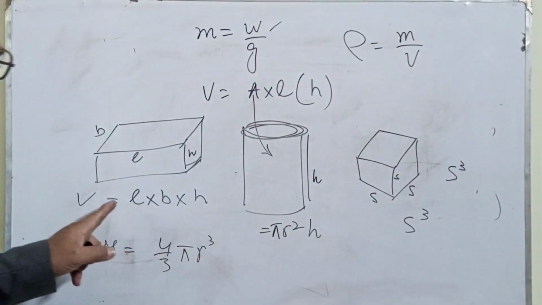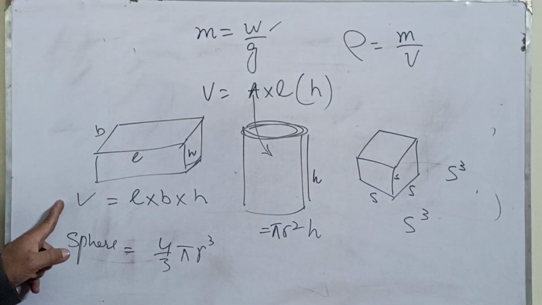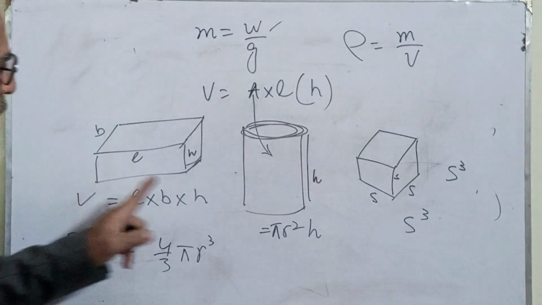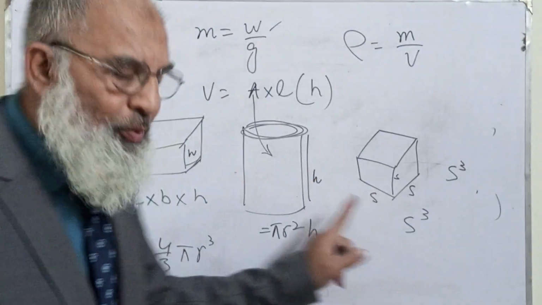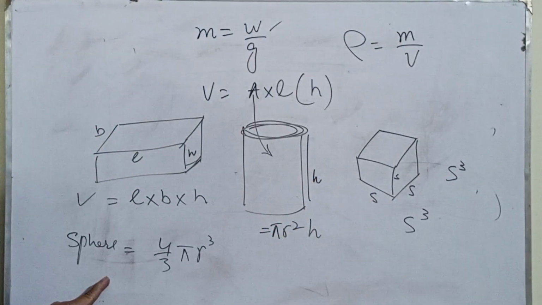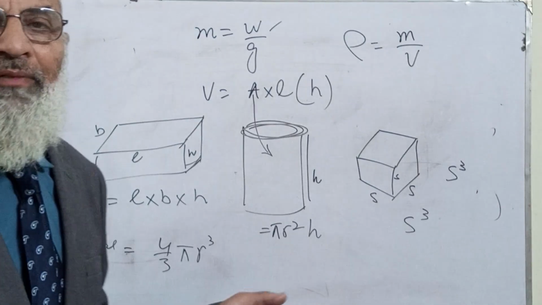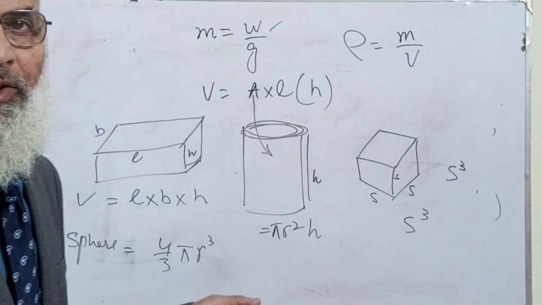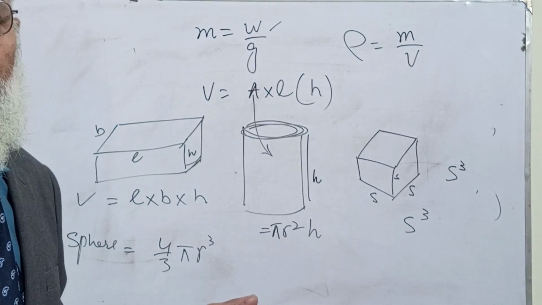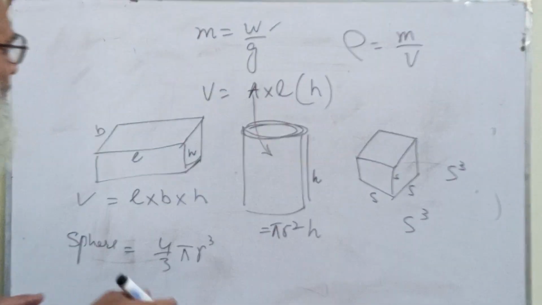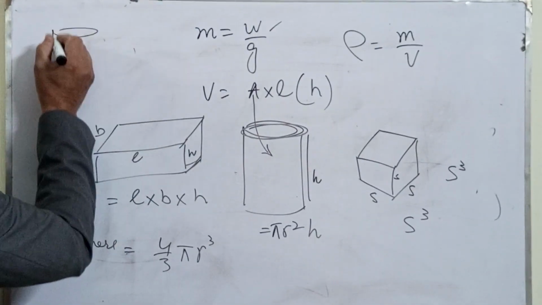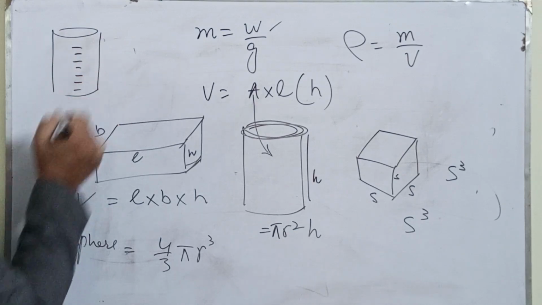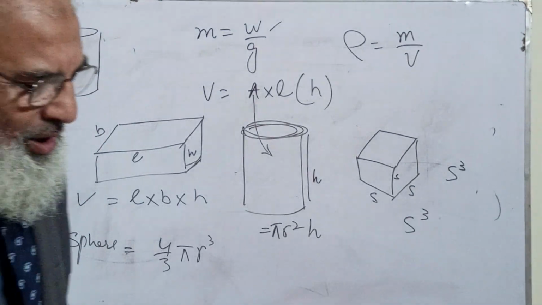I have already written the volumes of cuboid, cylinder, cube and sphere. And yes, we can find the volume of irregularly shaped bodies with the help of the cylinder or the water experiment which we did in the previous lecture.